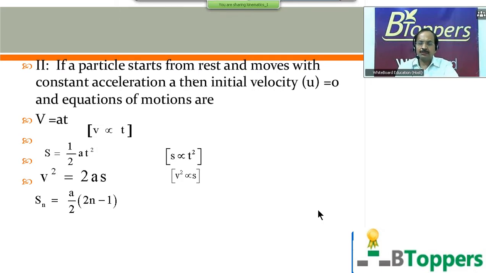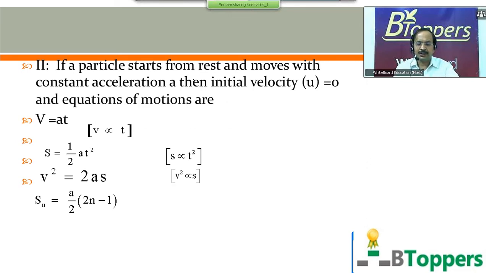Suppose in some of the problems the particle may start from rest and then move with constant acceleration. The particle starts from rest and moves with constant acceleration, then velocity will be in the direction of the acceleration, and displacement will also be in the direction of the acceleration. In that case, you can take initial velocity u equal to 0. In the equation v equal to u plus at, if you substitute u equal to 0, you get v equal to at, or v proportional to t.